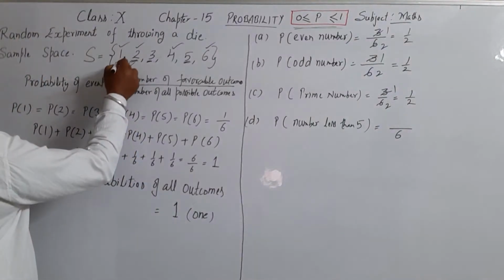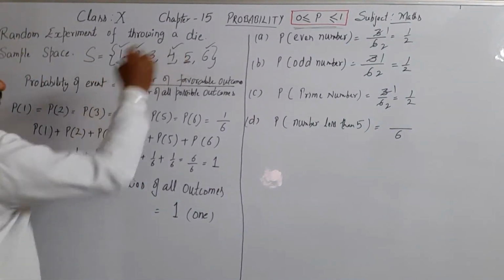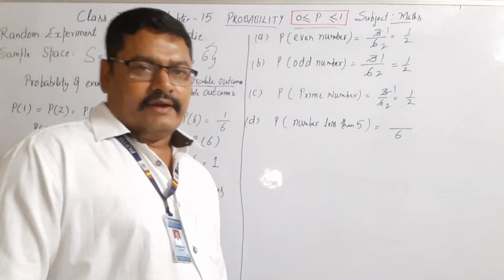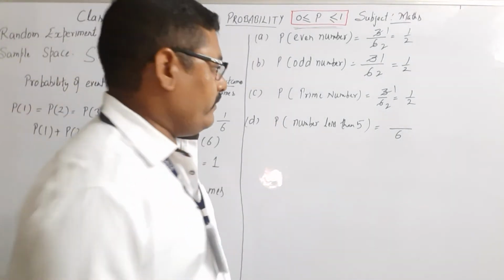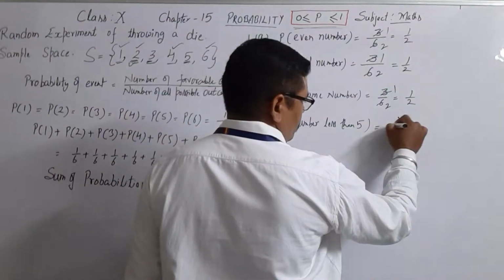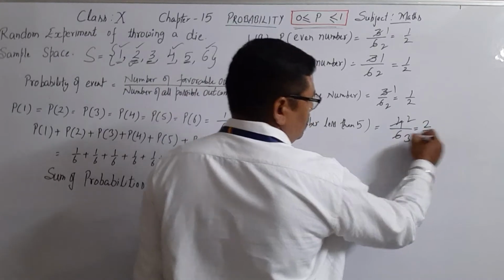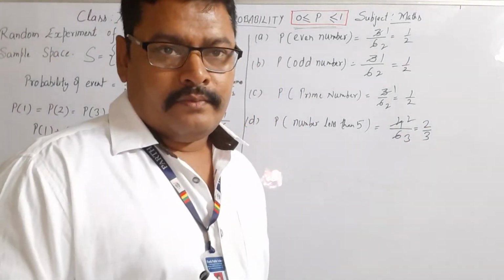So there are 1, 2, 3, 4. 4 numbers are there which are less than 5. So in favor of this event, there are 4 outcomes. So its probability is equal to 2 by 3.